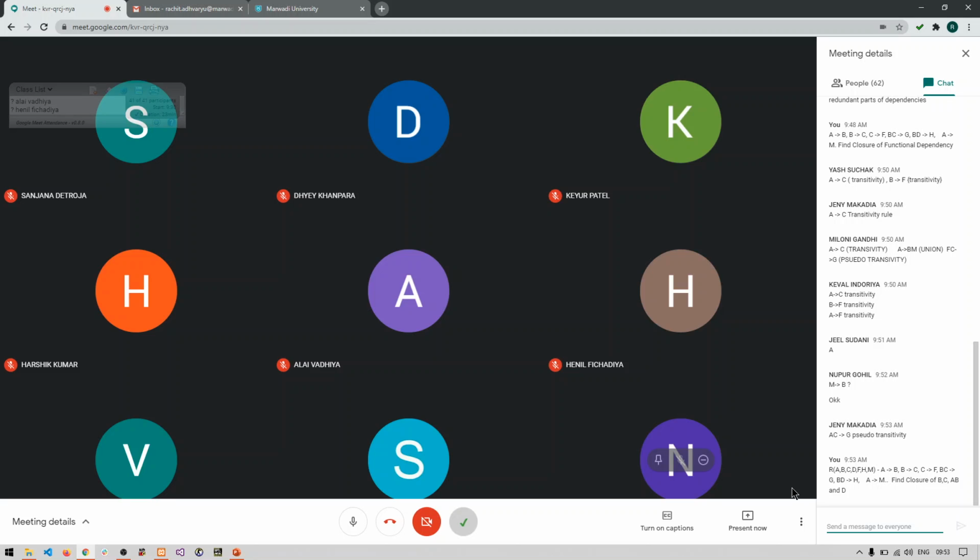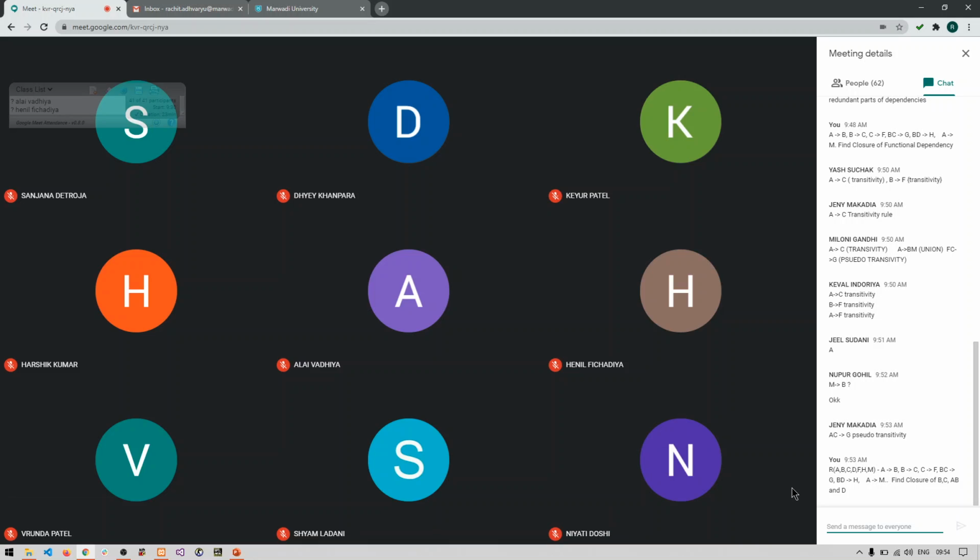You are given some functional dependencies: A to B, B to C, C to F, BC to G, BD to H, and A to M. Find the closure of B, C, AB, and D. Now you need to find out the number of attributes that each can find. B can find which attributes, C can find which attributes, A, B together can find which attributes, and D can find which attributes. So you need to give me the answer for this.